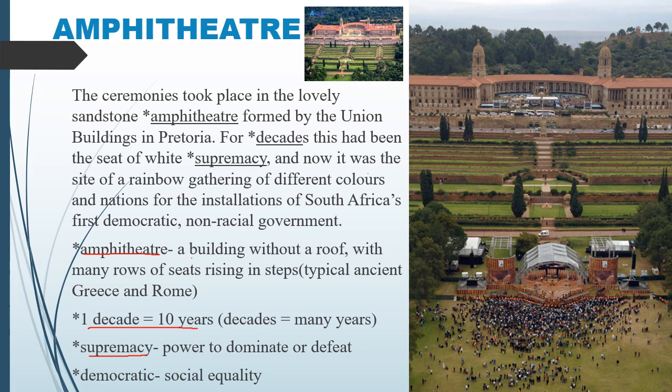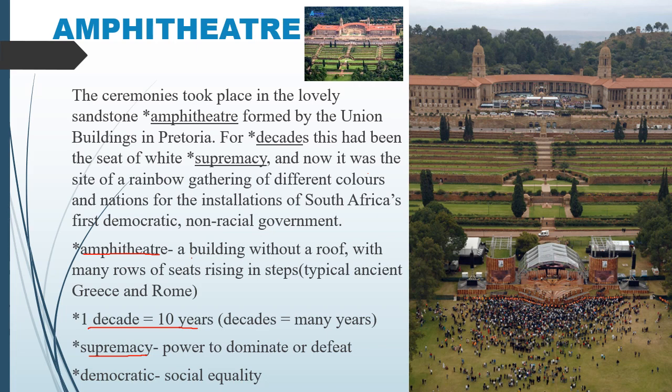The rainbow carries 7 colors. In the same manner, here the author compared the people who reached the program to the rainbow which carries different colors. The different colors of the skin, the apartheid system, is highlighted by the writer here. And the installation of South Africa's first democratic government, here they are going to start their rule.